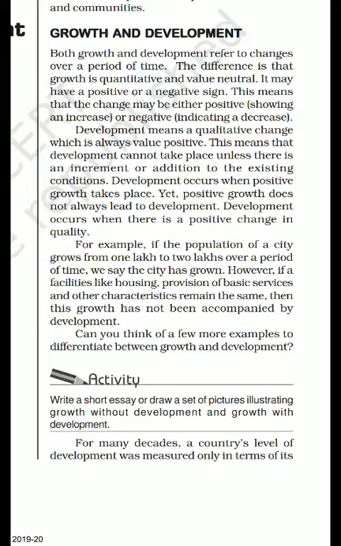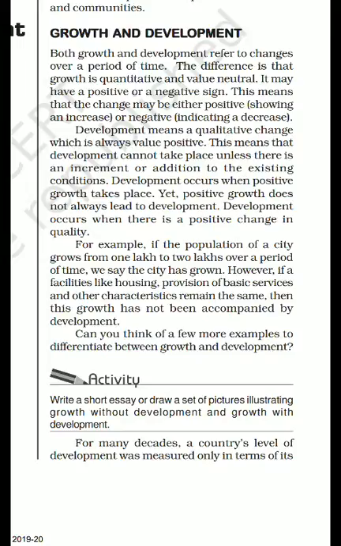Development only occurs when we completely provide freedom to animals living in that forest. Let's suppose the forest grows, but at the same time officers are taking bribes and allowing poachers into that area, and they are killing the animals.